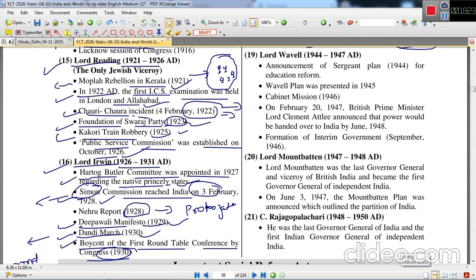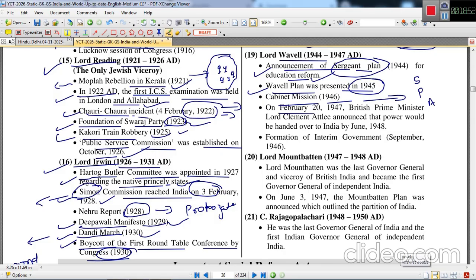The next viceroy was Lord Wavell, who ruled between 1944 and 1947. The Sargent Plan of 1944 for education reform came into being. The Wavell Plan was also presented in 1945. The Cabinet Mission comprised three important members: Sir Stafford Cripps, Pethick Lawrence, and A.V. Alexander.